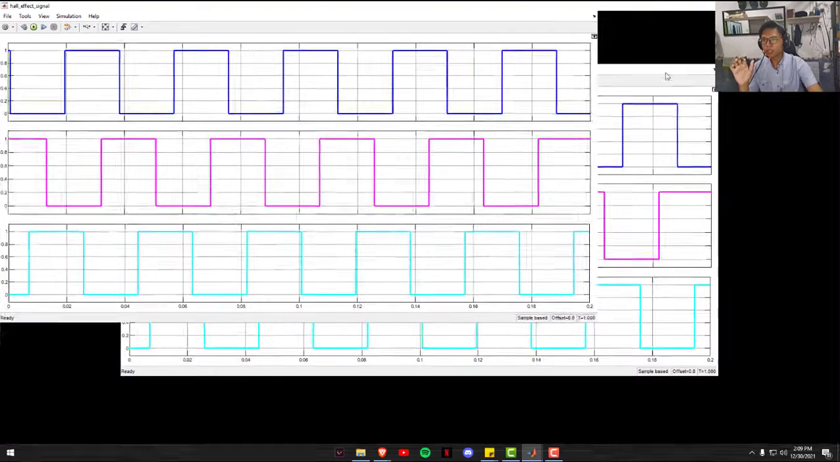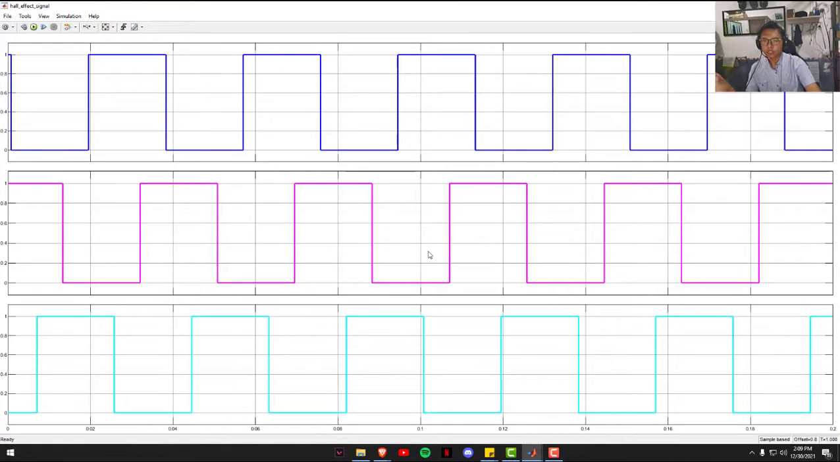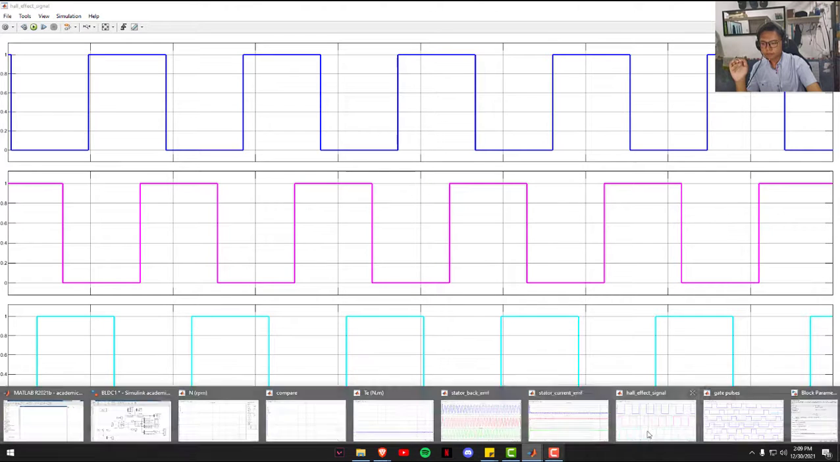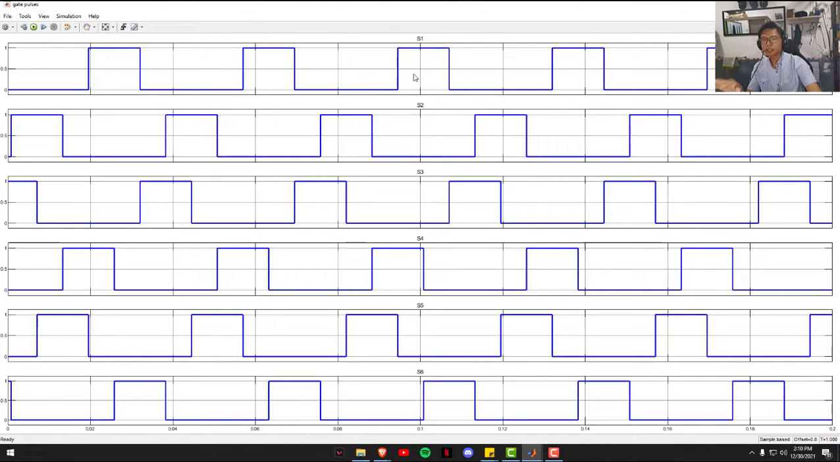And this is the Hall effect signal of the motor before it goes to the decoder, and for it to generate a pulse to the MOSFET. And then this is the last one. This is the gate pulses for the motor before it goes to the MOSFET, which is the universal bridge. The universal bridge consists of 6 MOSFETs, so it needs 6 signals for it to run the motor, which are S1, S2, S3, S4, S5, and S6. This is the output of gate pulses. So that's all from me.